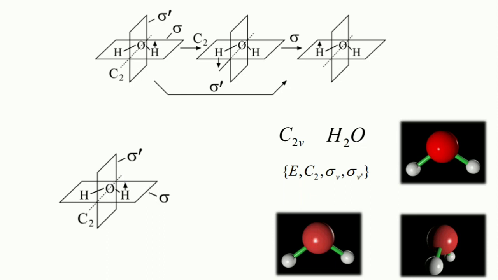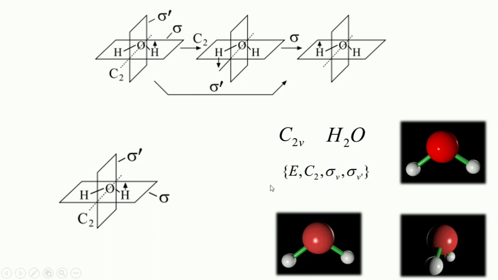Actually there is nothing beyond C2, because we cannot perform C3, C4, C5 or C6 on this water molecule. There is only one C2, and this is the principal axis of rotation for this molecule.